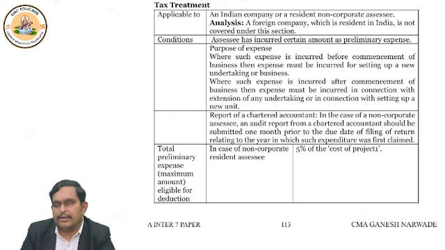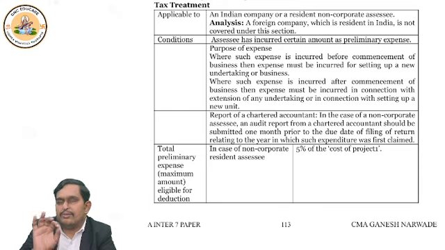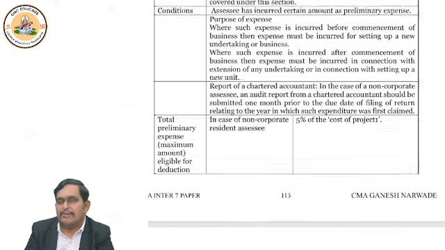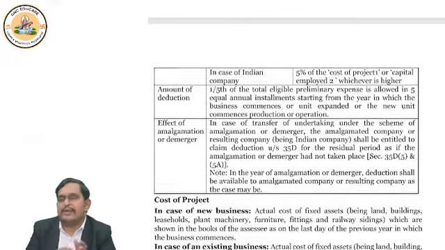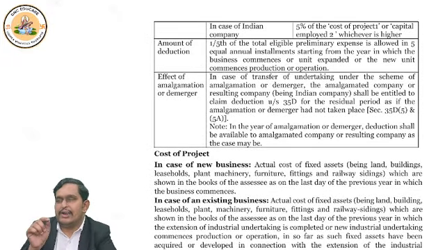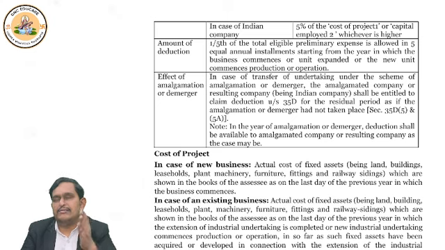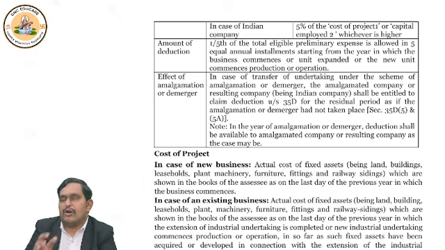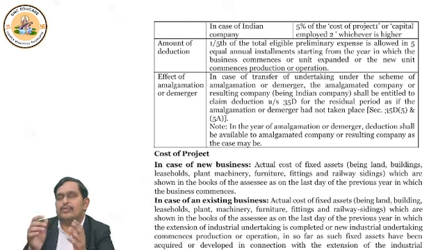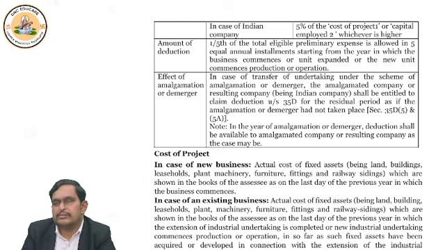If you are a corporate assessee, then 5, oh, I am wrong. I have to cross check. Let me repeat again for all of you. If you are a non-corporate assessee, 5% of the cost of the project. That's it. If you are a corporate assessee, then 5% of cost of project or 5% of capital employed, whichever is higher. Right? In case of a company, 5% of cost of project or 5% of capital employed, whichever is higher should be considered.